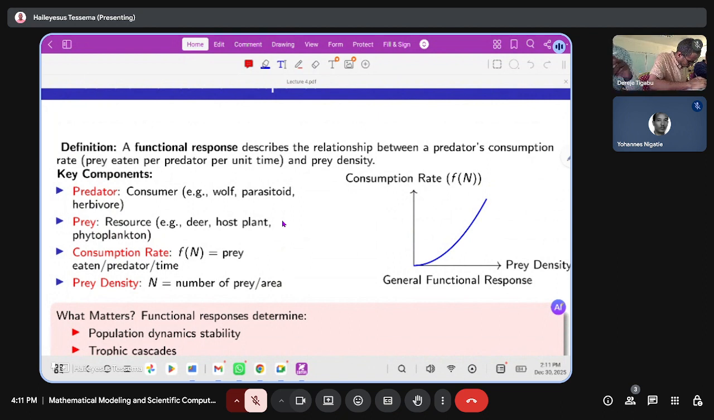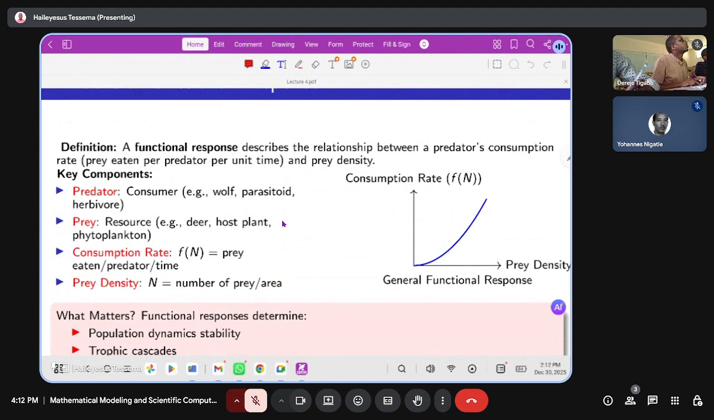So a functional response describes the relationship between the predator's consumption rate and the prey density, which means the prey eaten per predator per unit time is studied in that concept. So functional response just finds that relationship, the number of prey eaten per predator per unit time. So the key components are here: there is a predator, there is a prey, and there is a consumption rate.